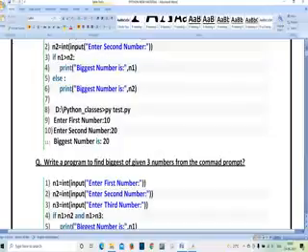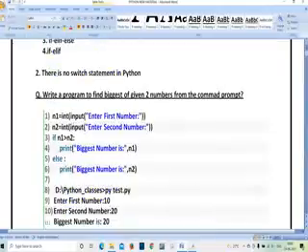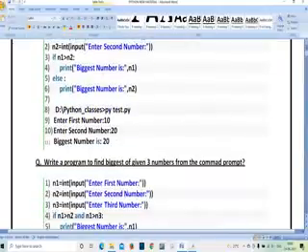So you can see, enter first number 20. So 20 is stored in n1. Enter second number 10. Enter first number 10. 10 is stored in n1. Enter second number 20. 20 is going to be stored in n2. So the biggest number is 20. Means in these two conditions, whichever number is biggest, I am going to store that number.